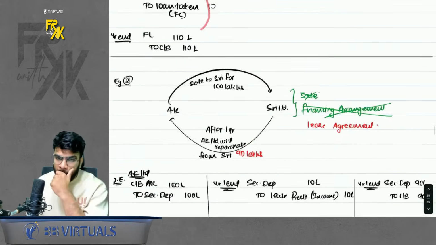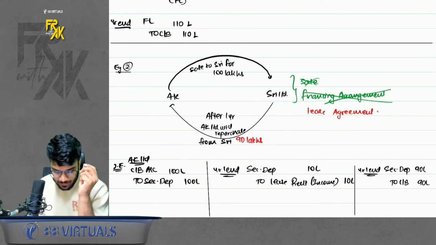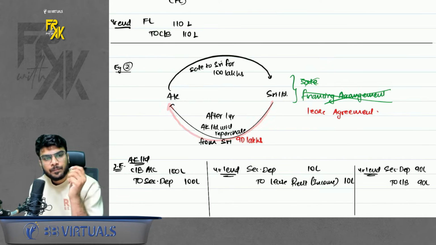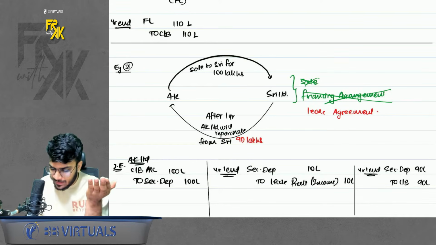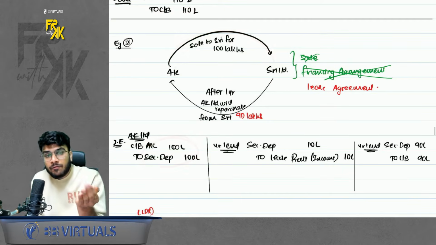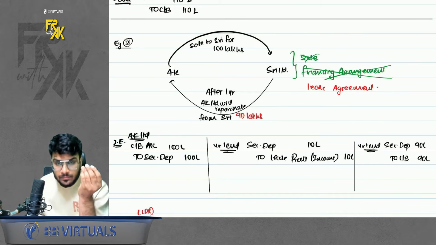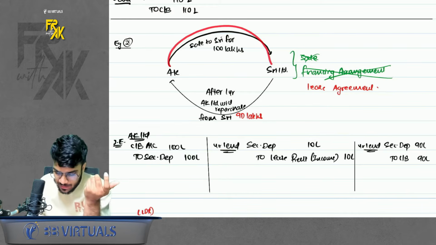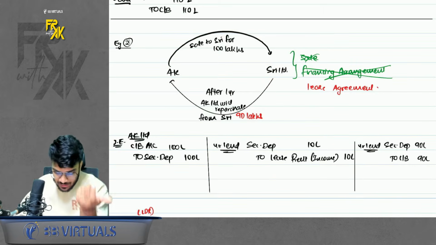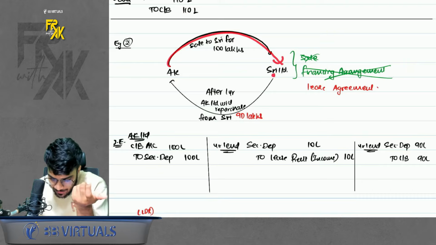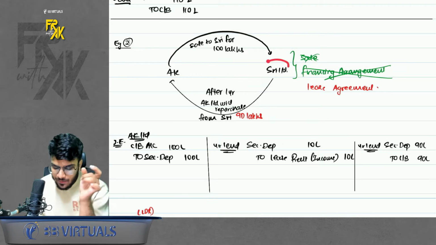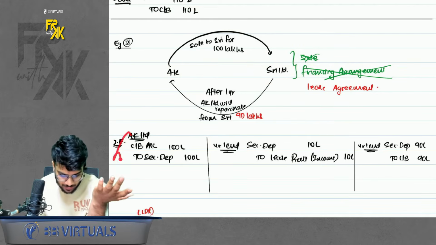Please have a look. Next, one more example. When you sell at a higher price, but repurchase at a lower price, then in this case, it is not a financing arrangement. It is like a lease agreement. Why? Because on day one you sell, you receive extra money. And when you are repurchasing, you are giving less. Why are you giving less? Maybe you are charging the other party for the usage of the asset. Okay, so that is why it says, when you sell at a higher and repurchase at a lower price, it is more like a lease agreement. Maybe you are charging that other party for using the asset for 1 year. So I have given the entries also, you can just refer.